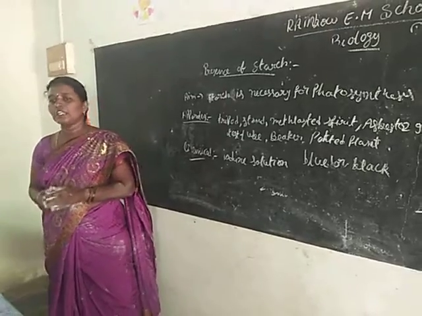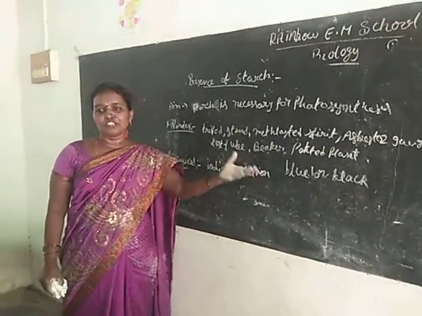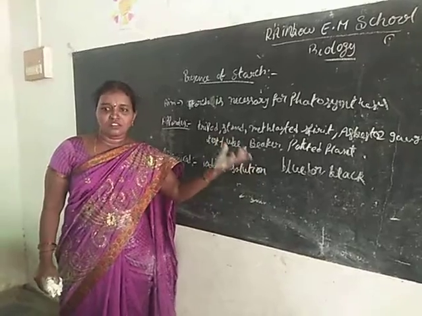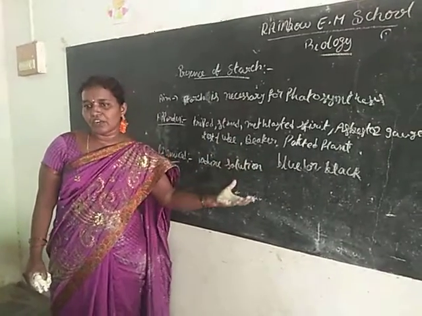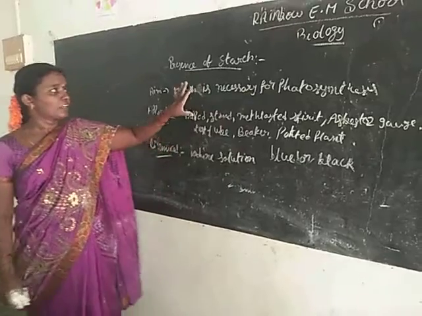At that time the color changes and blue or black color is formed. That shows the presence of carbohydrates for the photosynthesis process. This is the 4 marks experiment one.